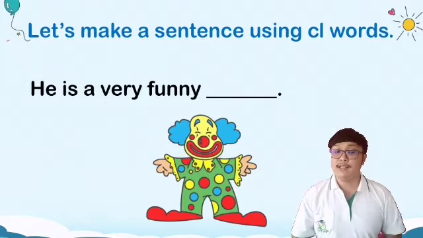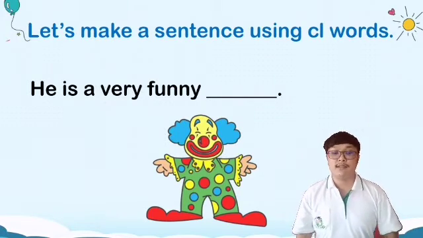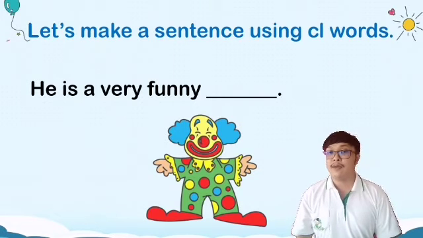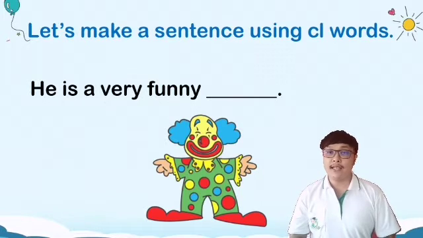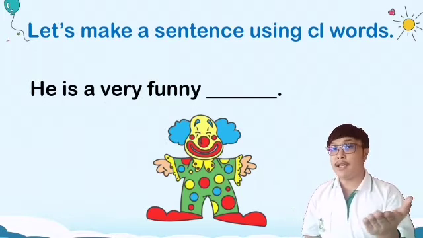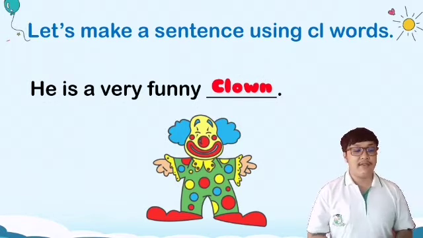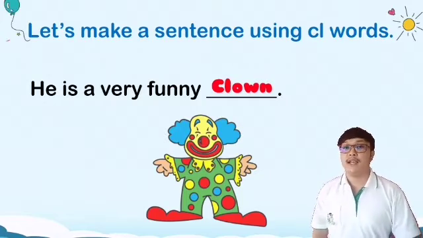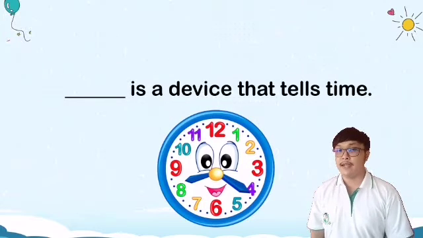Next, let's make a sentence using the CL words. He is a very funny what? He is a very funny clown. Okay, very good. Next one.